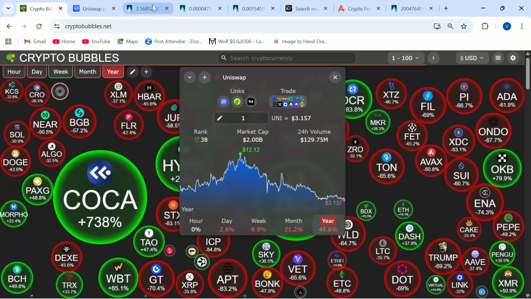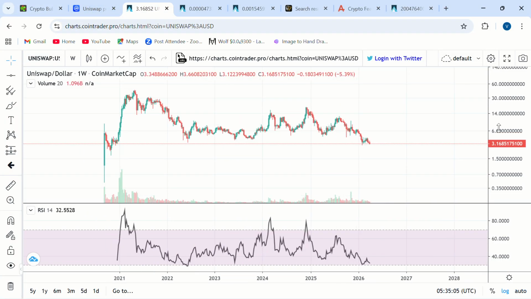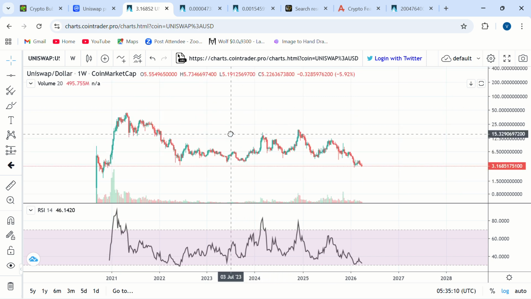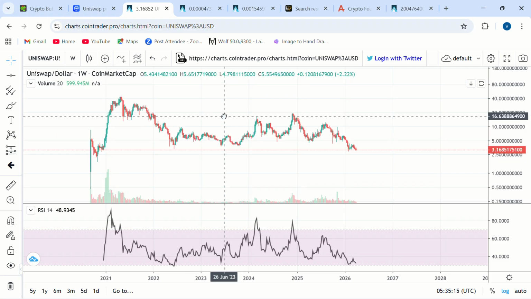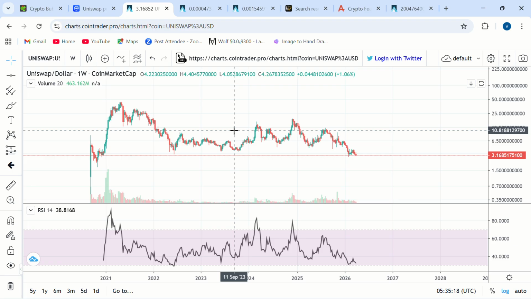How low can Uniswap go? We're finding a bear market bottom right now for Uniswap. So market participants are heavily accumulating. The big whales are buying Uniswap. Look at Uniswap's performance against the US dollar on a weekly time frame. If we're dumping to new lows, we are going to find support. If we're pumping to higher prices, where are those key levels where we might find resistance on our way to new